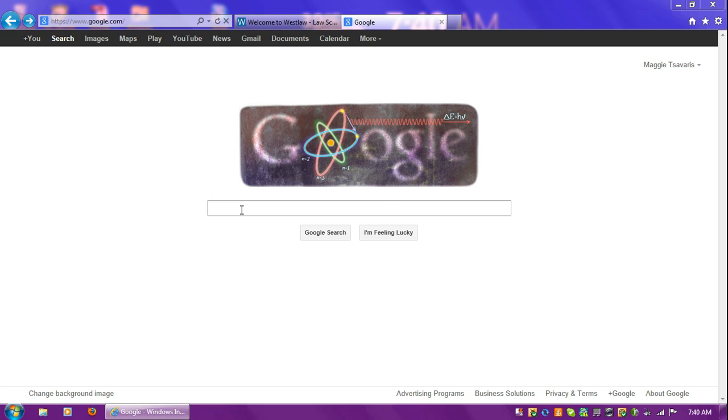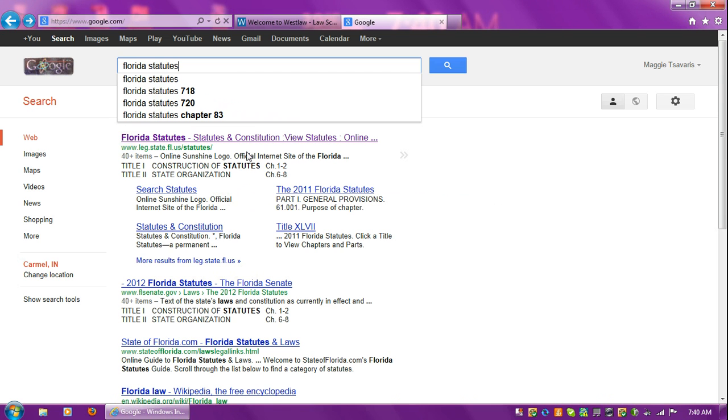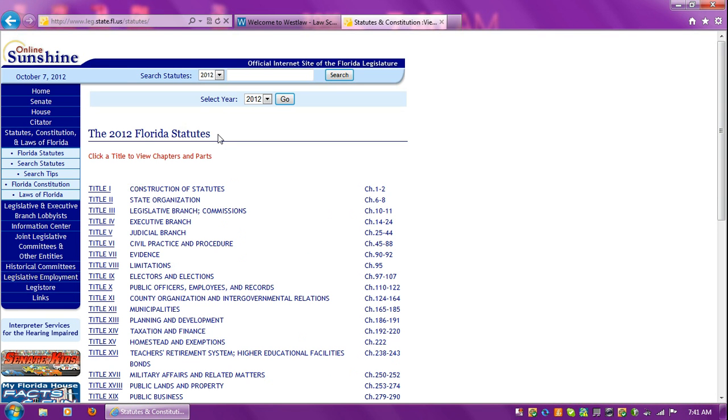Okay, we know that Lance has been charged under a couple of Florida statutes. So first we can go to Google to get a quick read of the statutes. The state of Florida maintains this official website for its statutes. You just type in Florida statutes to Google, and the first hit is the legislature. This is the official website. Click on that. And let's look first at how he possibly could have been charged with felony murder.